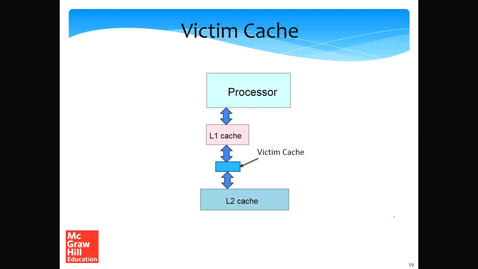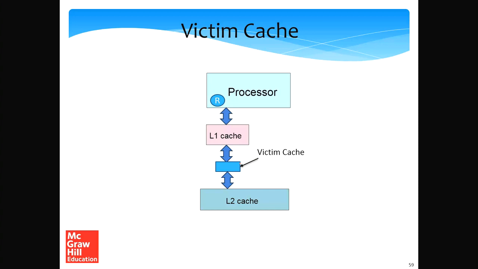Now let's assume that we don't find the data in the L1. Why will we not find the data in L1? Because it's not there. But let's assume that previously some line was thrown out from L1. Instead of writing to the L2, we wrote it to this small fully associative cache called the victim cache, which is small and fast.